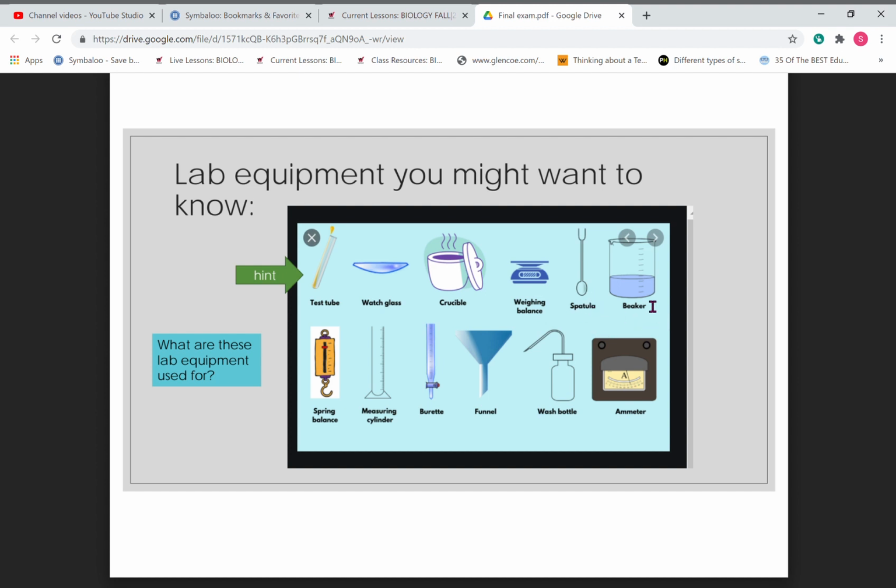A beaker, you can fill with water. It has measuring units on the side. A spring scale will measure newtons. That is a force, a push or pull on an object. And this is a graduated cylinder.